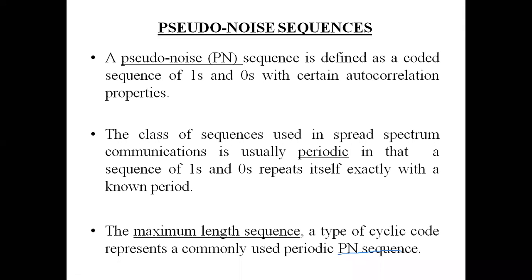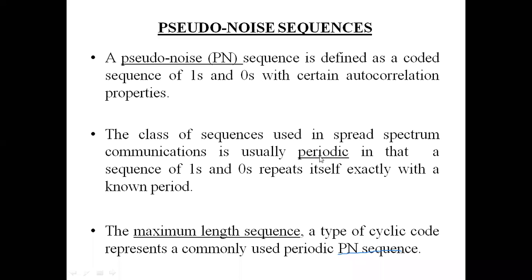So what is the definition of a PN sequence then? A PN sequence is defined as a coded sequence of ones and zeros with certain autocorrelation properties. We will see the properties one by one with proof. And the class of sequences used in spread spectrum communication is periodic. So the first thing we got to know is that the pseudo noise sequence, or PN sequence, consists of ones and zeros.